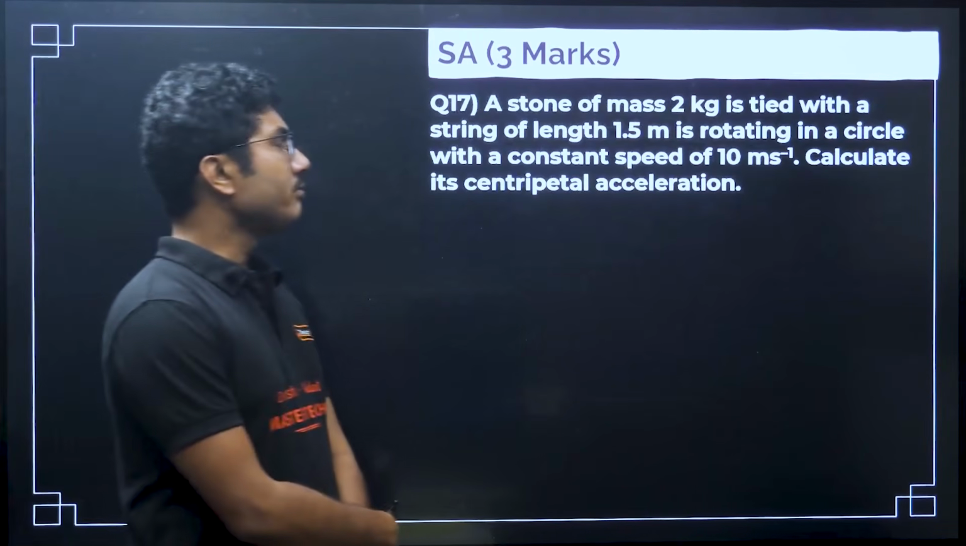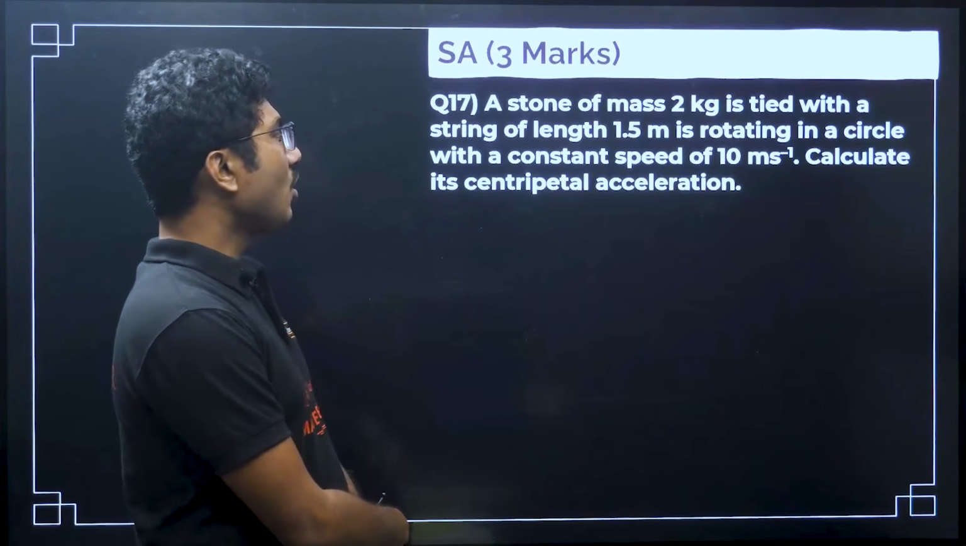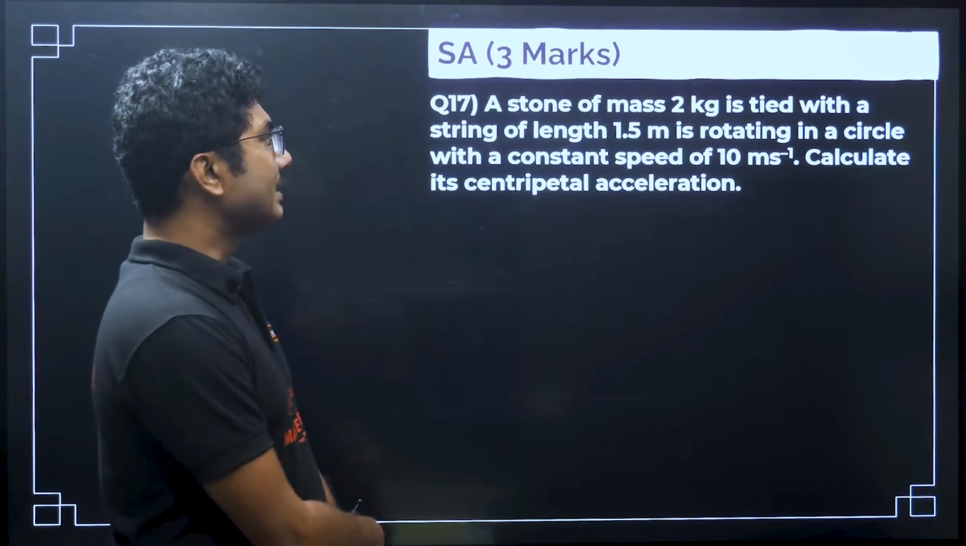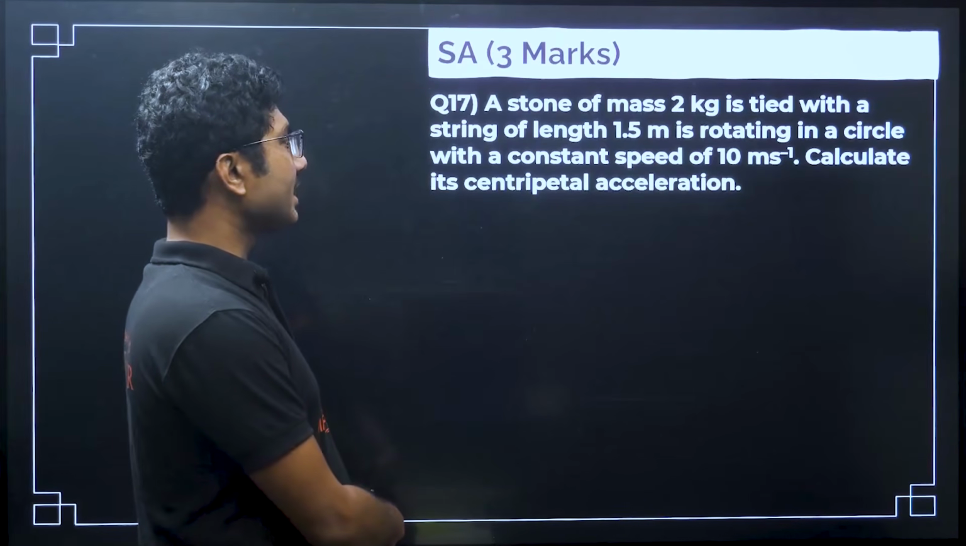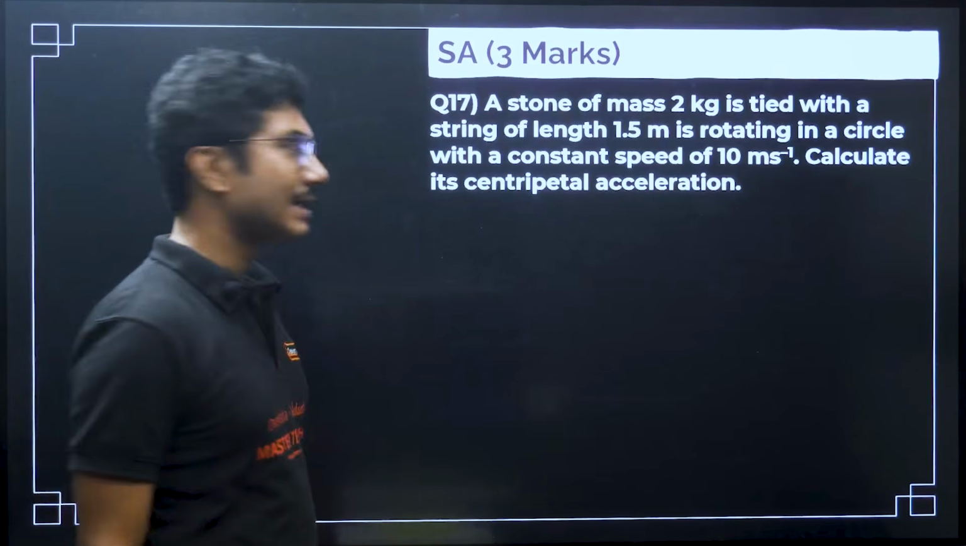A stone of mass 2 kg is tied with a string of length 1.5 meter, is rotating in a circle with the constant speed of 10 meter per second. Calculate the centripetal acceleration.